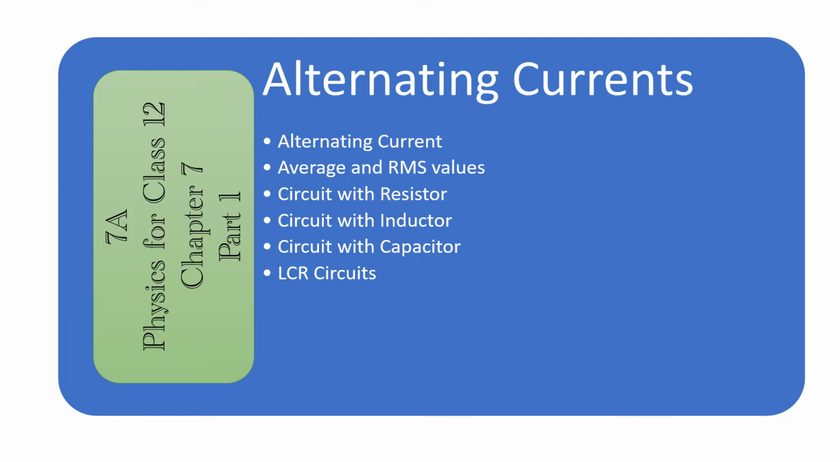In this chapter, we will be covering alternating current, average and RMS values, circuit with resistor, circuit with inductor, circuit with capacitor, and LCR circuit. All these discussions are very important. Please note down all the important points and a number of formulas given in this presentation. I welcome you all.